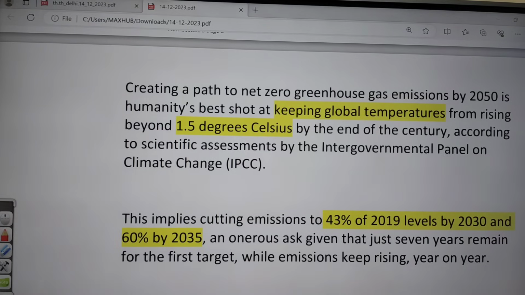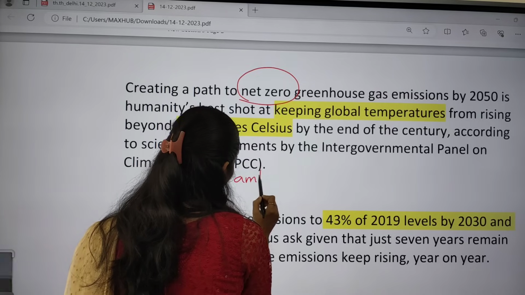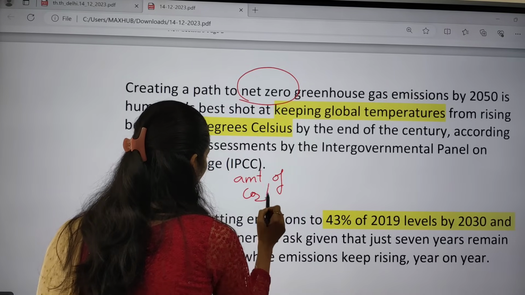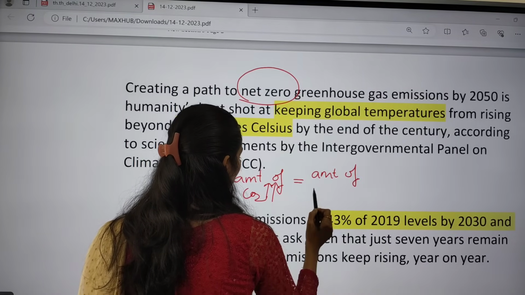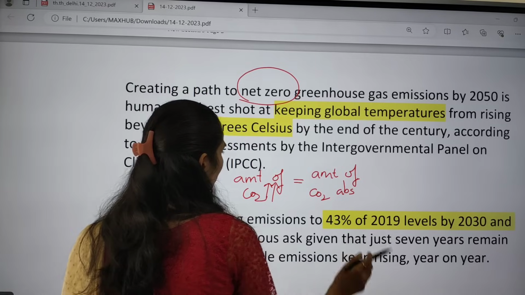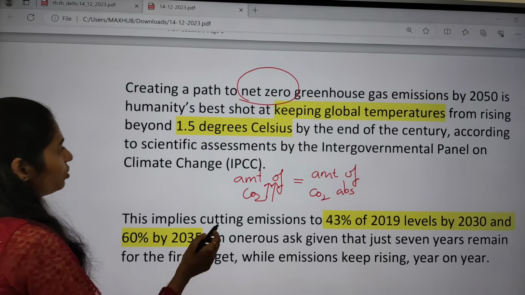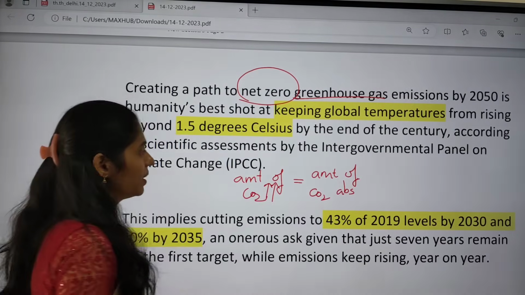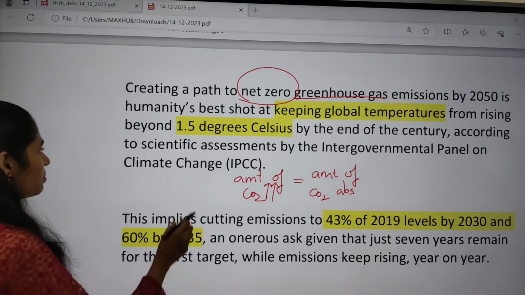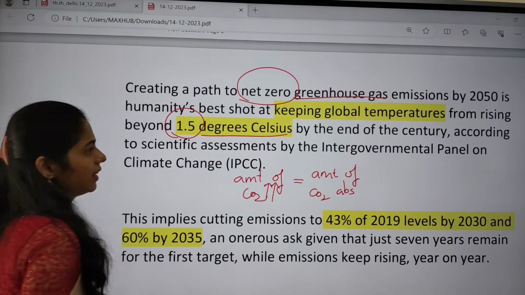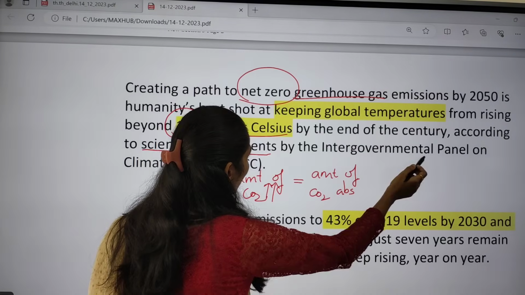It also said creating a path to net zero. Net zero means the amount of carbon dioxide released into the atmosphere is equal to the amount of carbon dioxide absorbed. This equation is called net zero. Creating a path to net zero greenhouse emissions by 2050 is a target to keep global temperatures from rising beyond 1.5 degrees centigrade by the end of the century, according to scientific assessments by the IPCC.